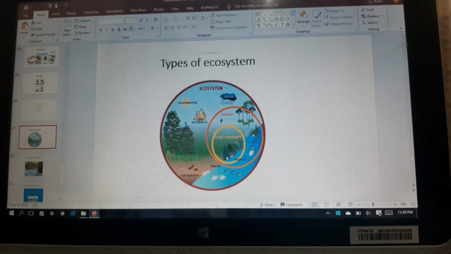B. Freshwater ecosystem covers less than 1%. Its example is freshwater lake and ponds. Second type of ecosystem, terrestrial or lithospheric ecosystem. The ecosystems present on land or soil are called terrestrial or lithospheric ecosystem. It includes different types of forest, grasslands, and deserts.